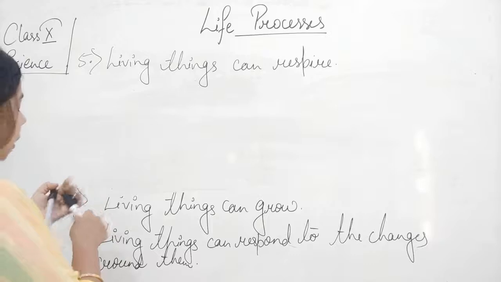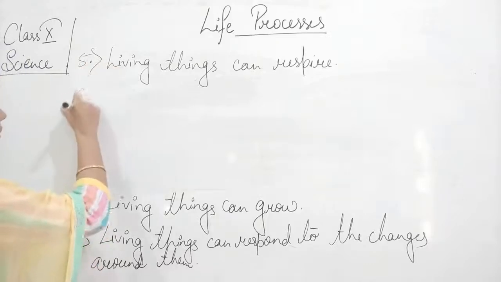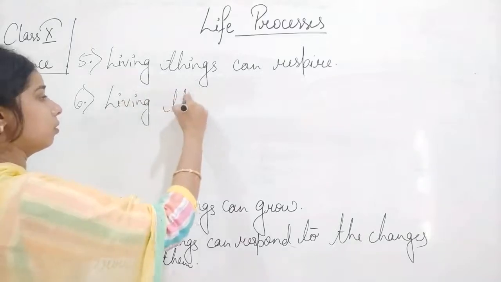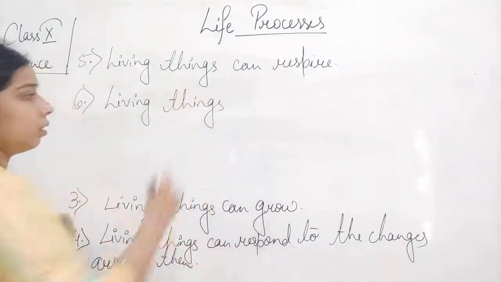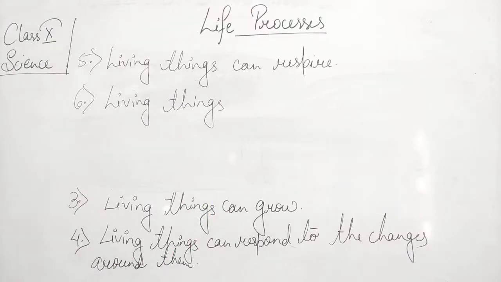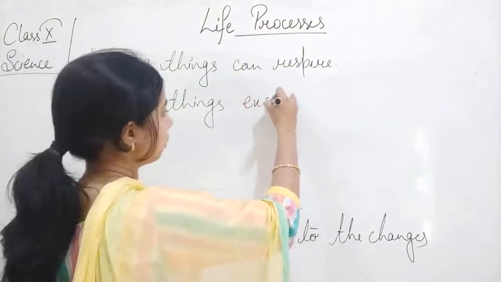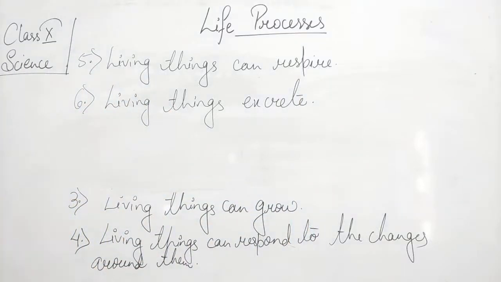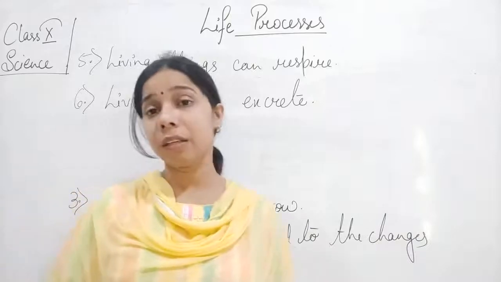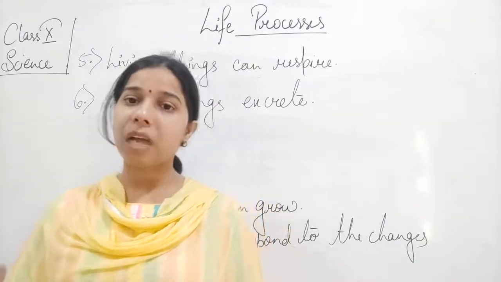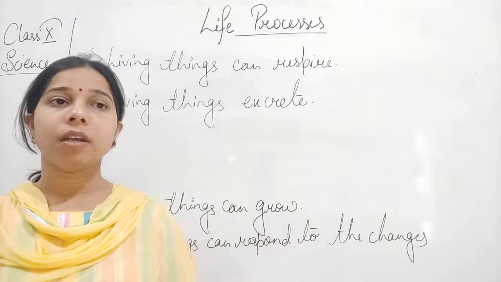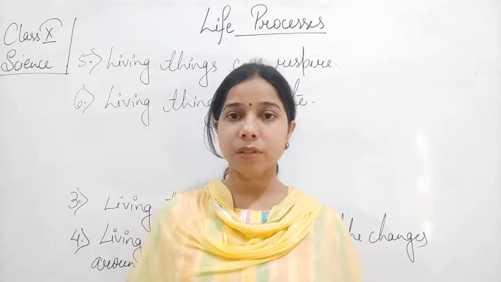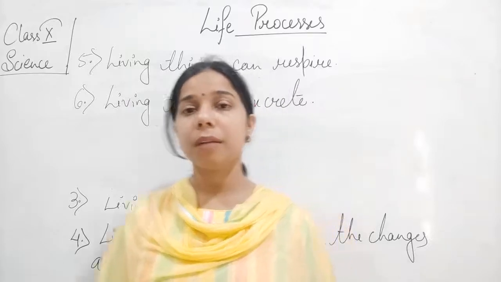Next one is living things excrete. Living things excrete. What does that mean? That living things remove the unwanted substances. You know that we take food and we remove it, we excrete it. We show the process of excretion by the removal of the unwanted substances.